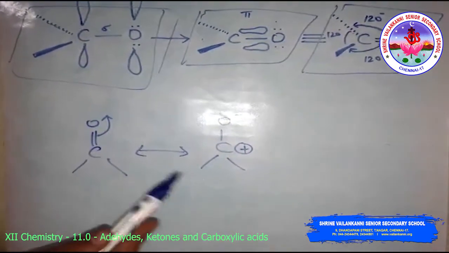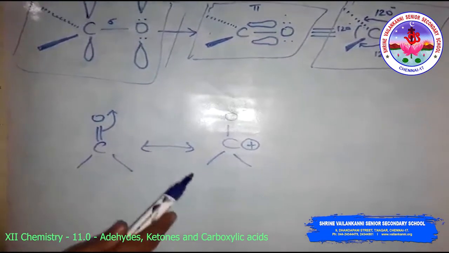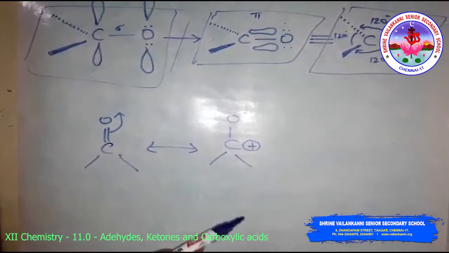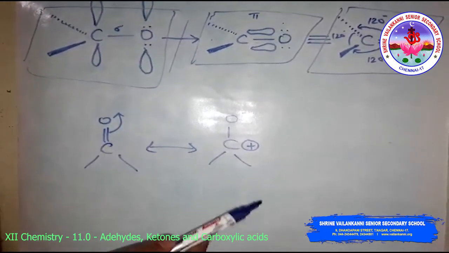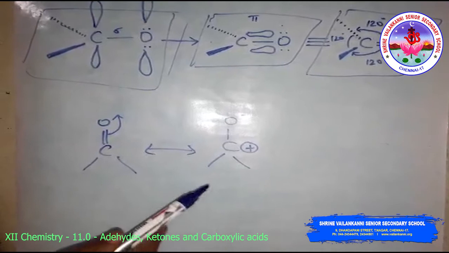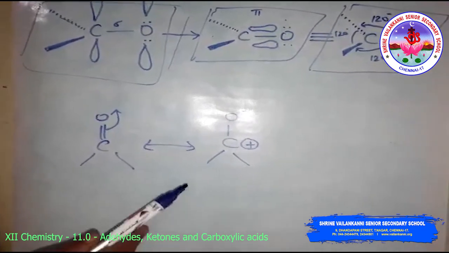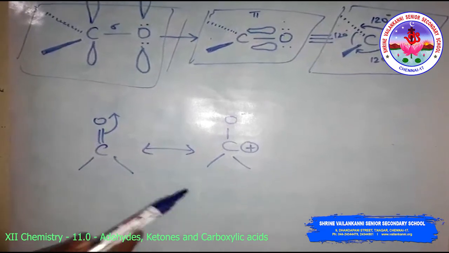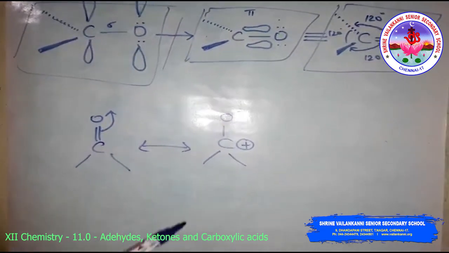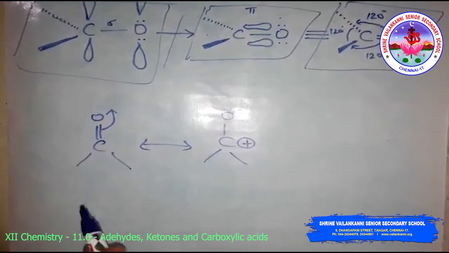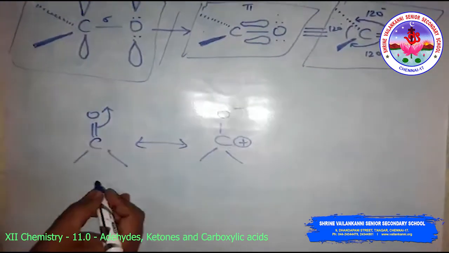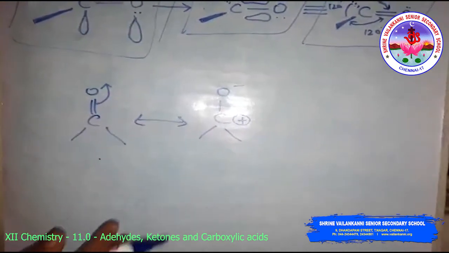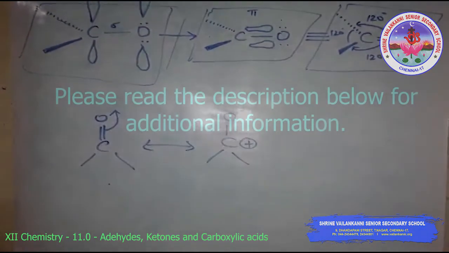So the carbonyl carbon is electrophilic, a Lewis acid, and the carbonyl oxygen is a Lewis base, that is nucleophilic. The carbonyl compounds have substantial dipole moments and are more polar than ethers. The high polarity of the carbonyl compound is explained on the basis of resonance involving a neutral and a dipolar structure. This is the resonance structure of the carbonyl compound. Next we will discuss the preparation of aldehydes and ketones.